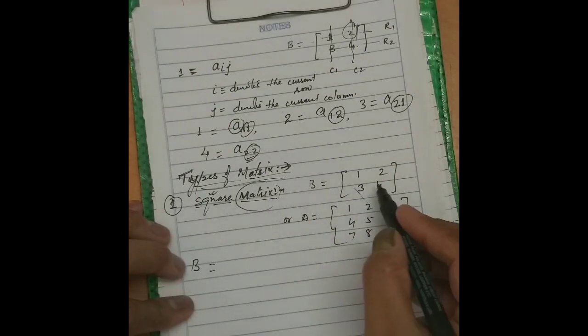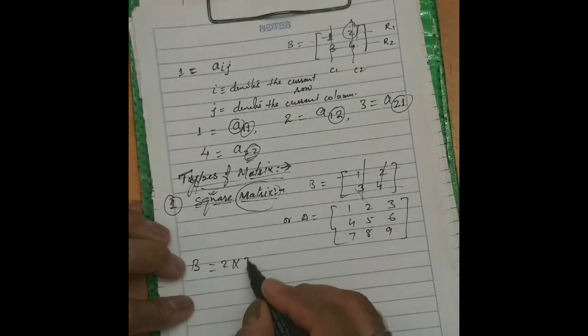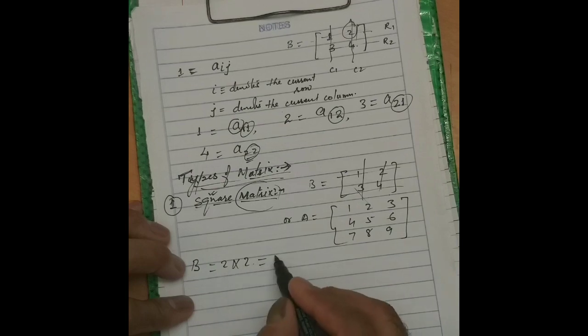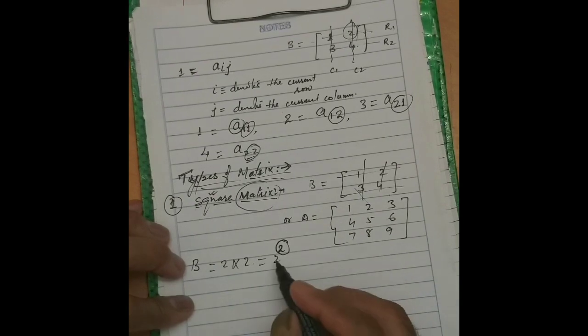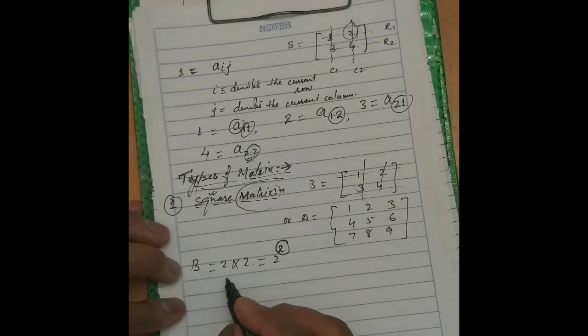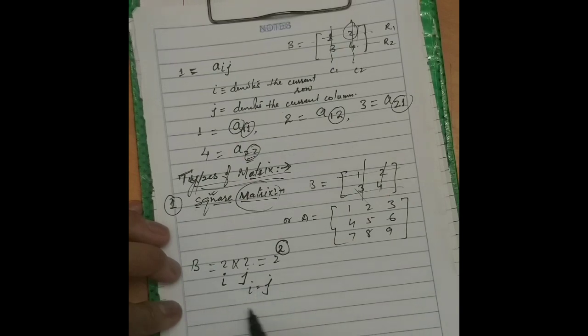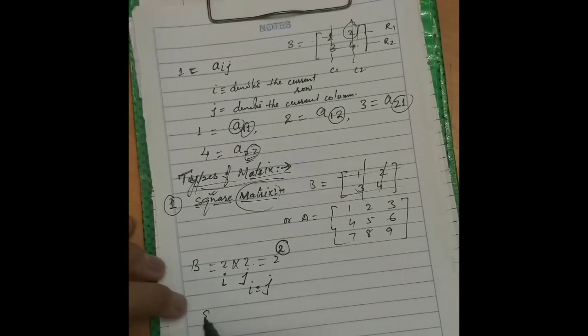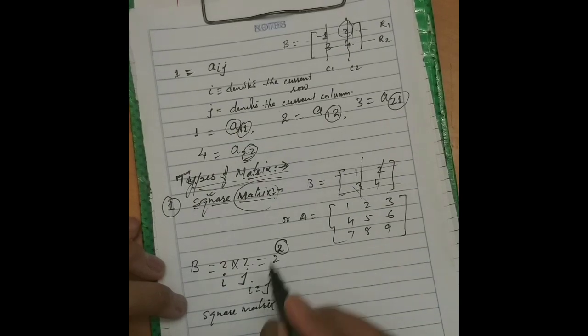The order of matrix B: how many rows? 2. How many columns? 2. So you can write 2 into 2, or 2 power 2. This power 2 is called the square of 2. So whenever i is equal to j, that is, the number of rows equals the number of columns, such matrices are called square matrices. This is square matrix A.